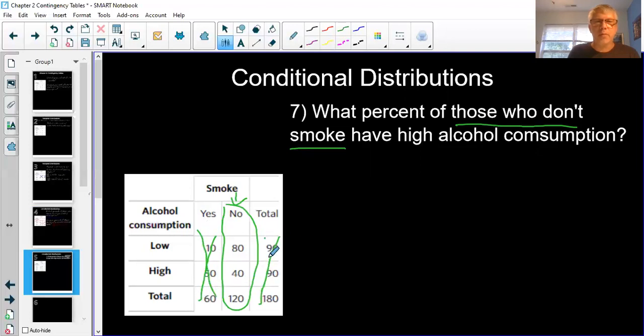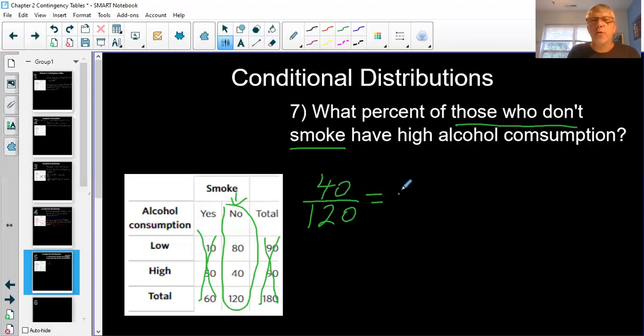Don't care about these numbers. Okay, so what percent of those who don't smoke? Well, the don't smoke, there's 120 of them. So that's going to be something out of 120. Now, out of those who don't smoke, what percent have high alcohol consumption? So out of this group, high alcohol consumption, that's 40. So that's going to be 40 out of 120.